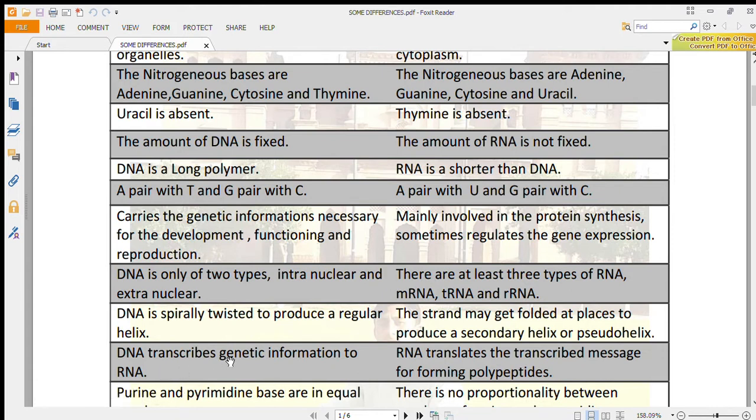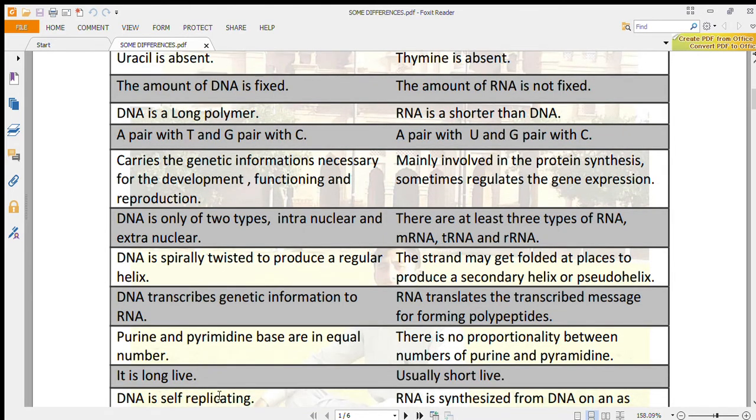DNA transcribes genetic information to RNA, which is the first step of protein biosynthesis, while RNA translates the transcribed message for forming polypeptide. This is translation. In DNA, purine and pyrimidine bases are in equal number. There is no proportionality between the numbers of purine and pyrimidine in RNA.